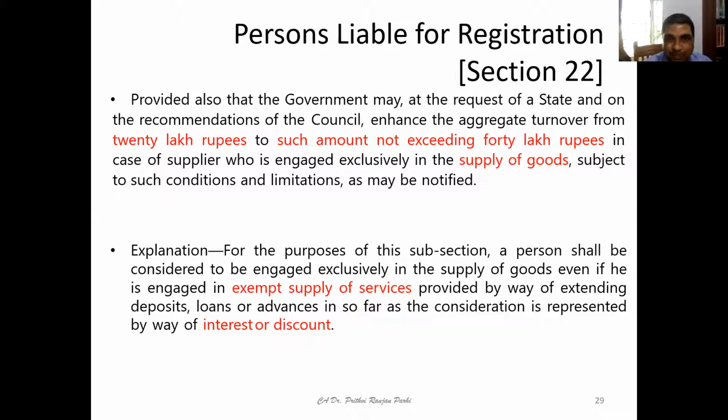The answer is no. For the purpose of this registration eligibility, that particular supply will be exempted. Those kinds of supply of services will be exempted and it will still be considered as supply of goods only. This is because the consideration he is receiving for the supply of services is represented by way of interest or discount. Are you getting this point or not?